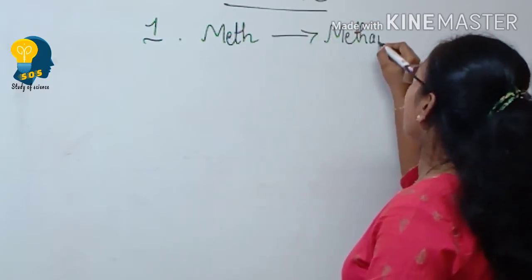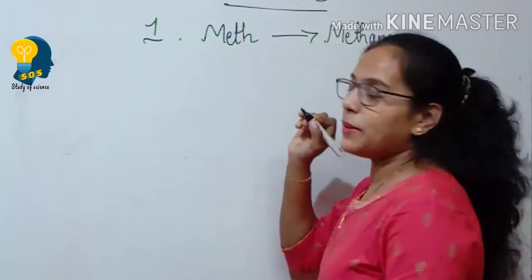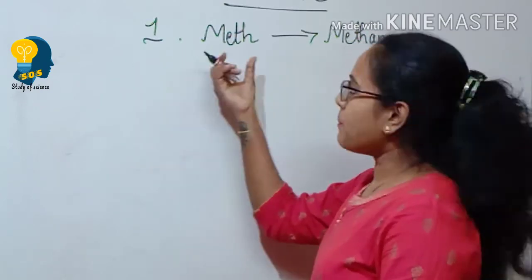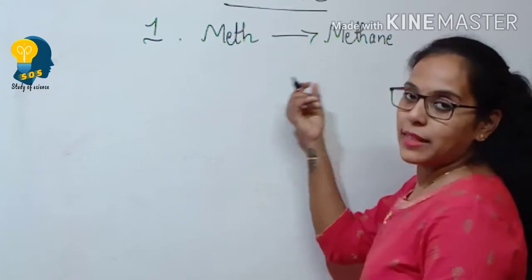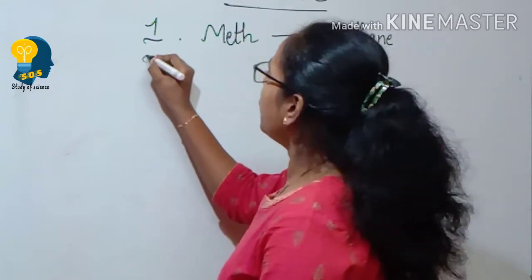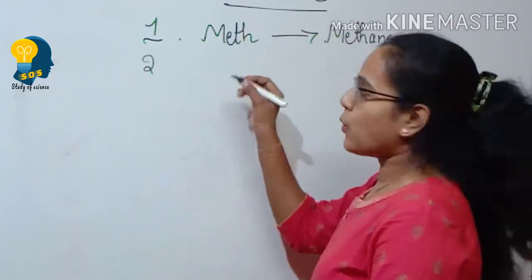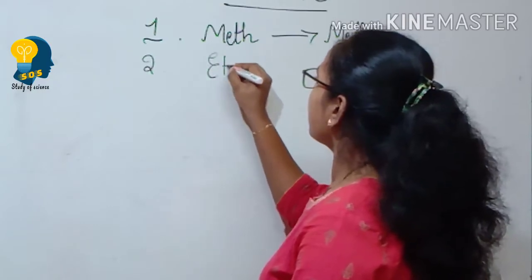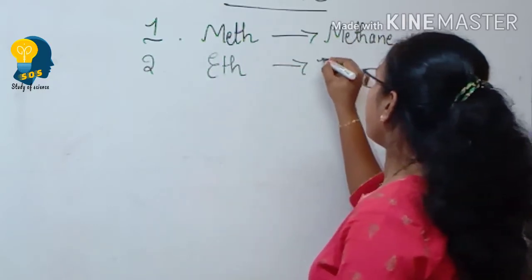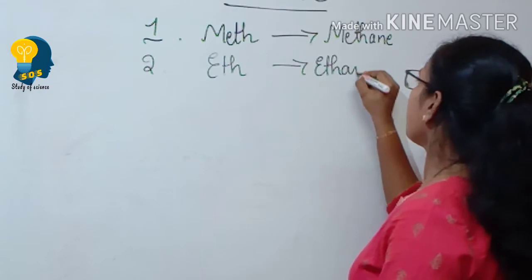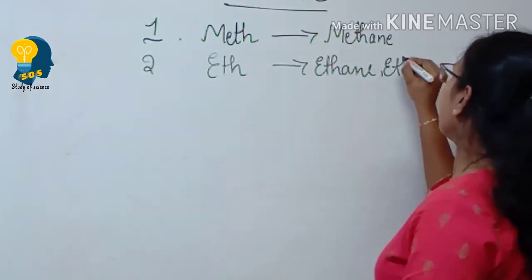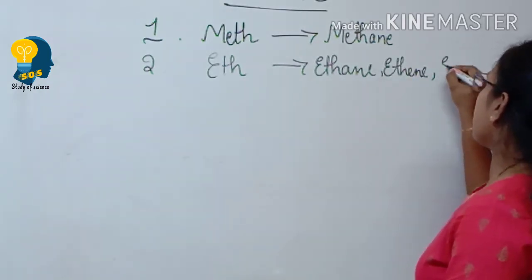If there is only one carbon in the hydrocarbon, then it is called meth and it is called methane. Suppose there are two carbon atoms, then it is called eth. Then the names will be ethane, ethene and ethyne.